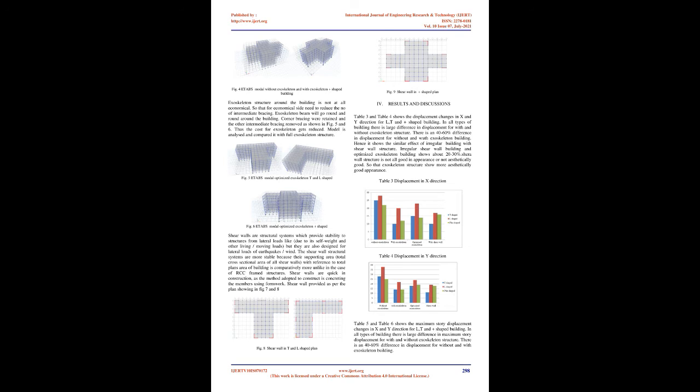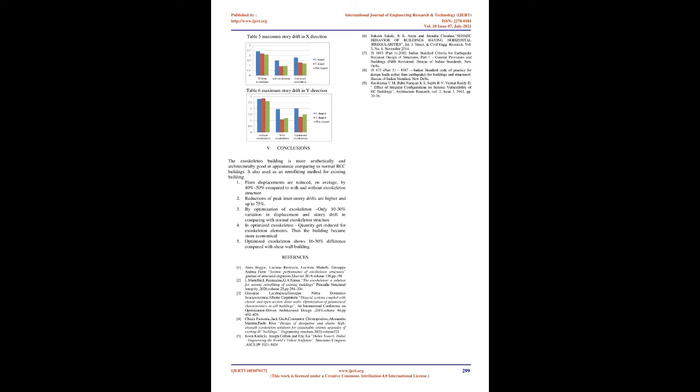An exoskeleton structure around the whole building is not at all economical. So, for the economical side, the number of intermediate bracings needs to be reduced. The exoskeleton beam will go round and round around the building. Corner bracings were retained and the other intermediate bracings removed, as shown in Fig 5 and 6. Thus the cost for the exoskeleton gets reduced. The model is analyzed and compared with the full exoskeleton structure.